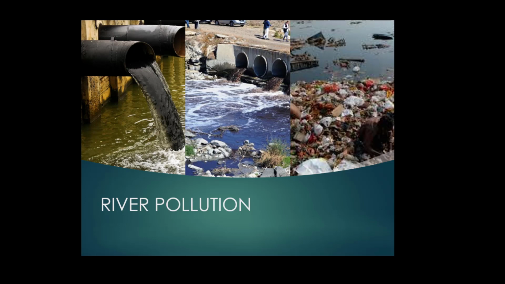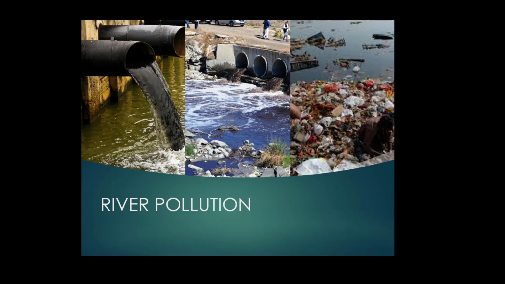As a result, more and more water is being drained out of rivers, reducing their volume. On the other hand, a heavy load of untreated sewage and industrial effluents is emptied into the rivers. This affects not only the quality of the water but also the self-cleansing capacity of the river.